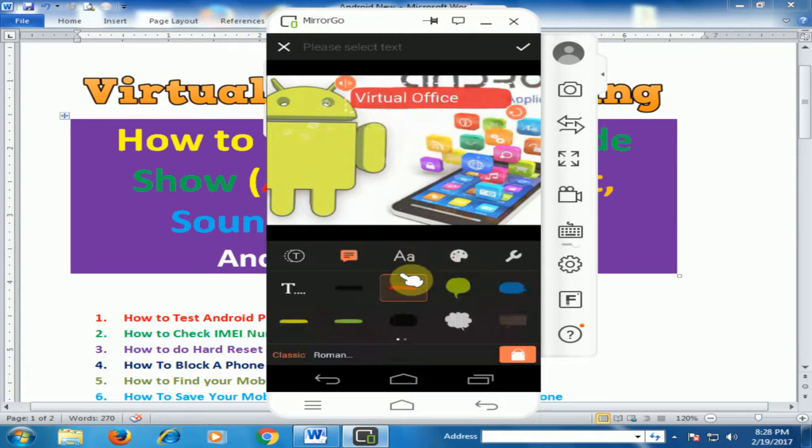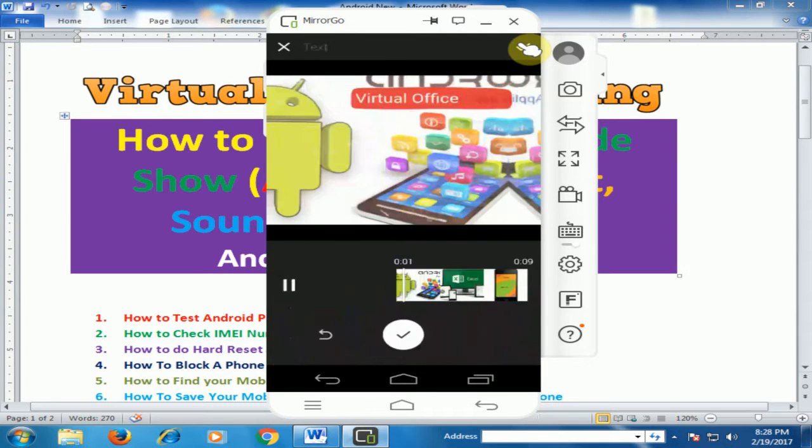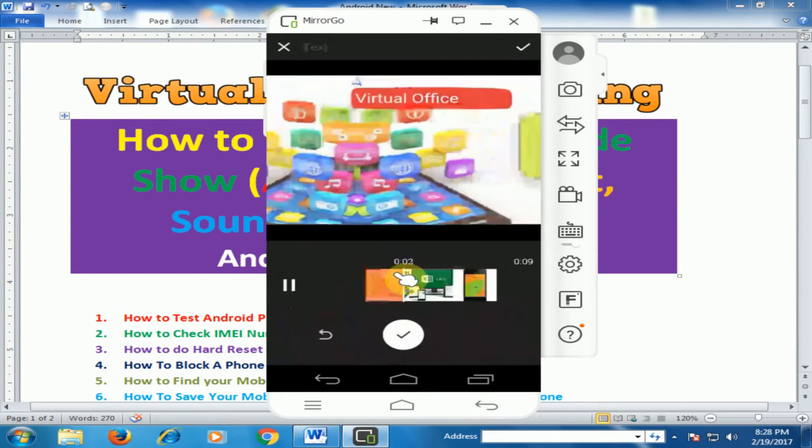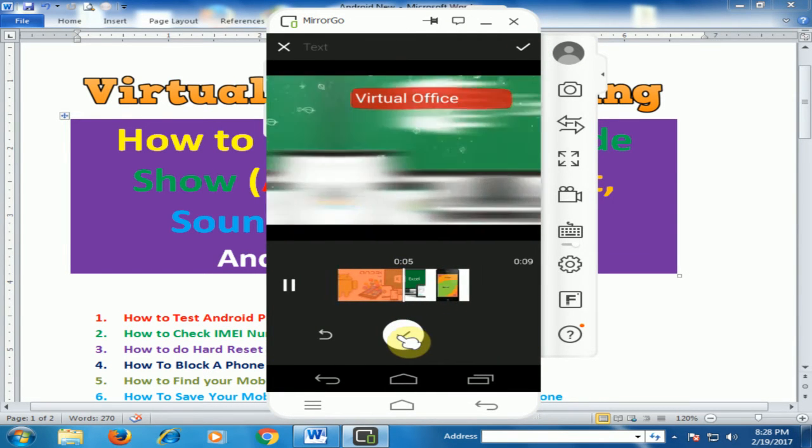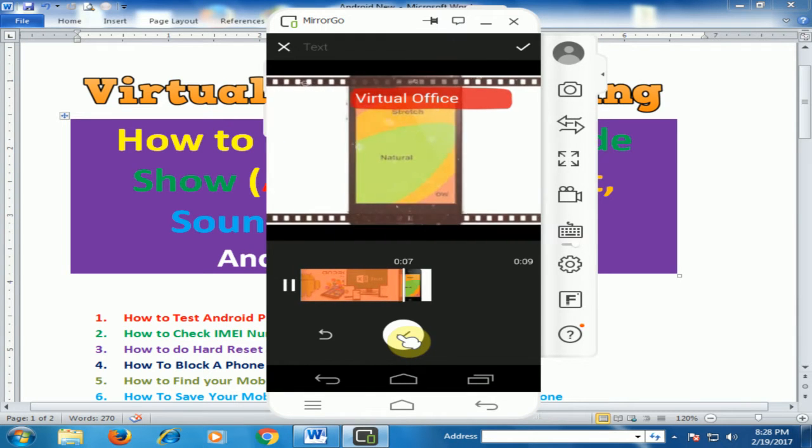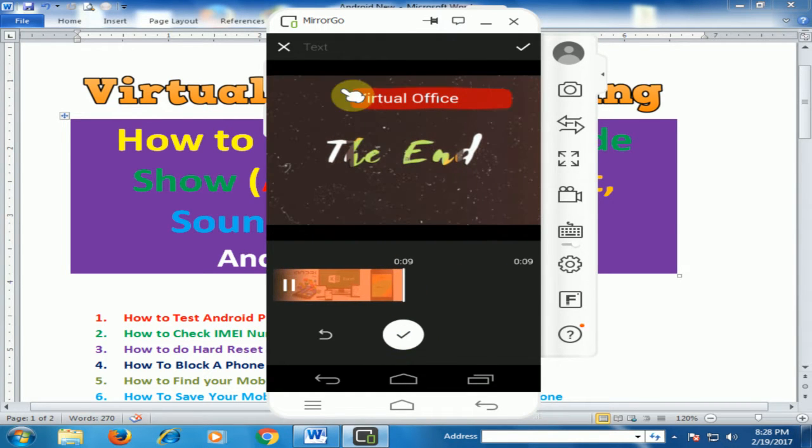After clicking these options, just click OK. It will be added in your slideshow. Just click this button and click OK for done. If you want to cancel, just click here for cancelling.